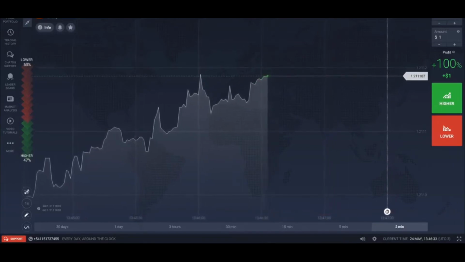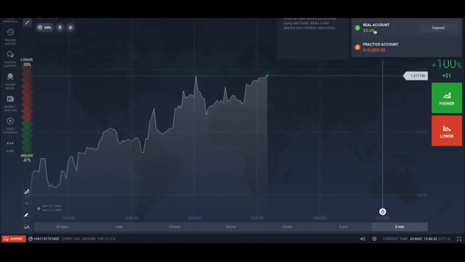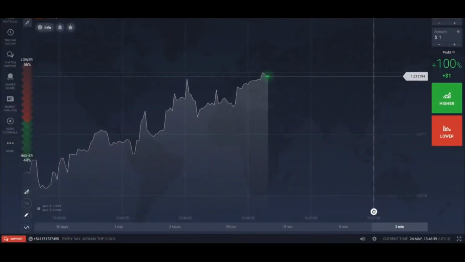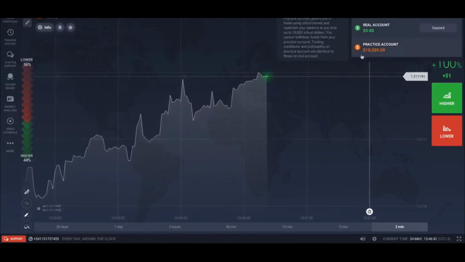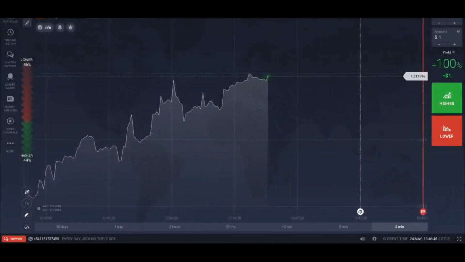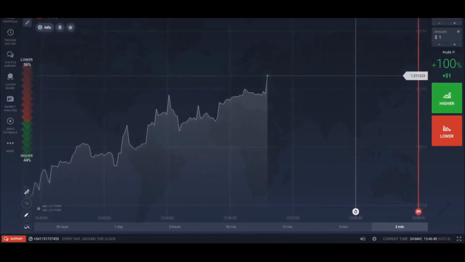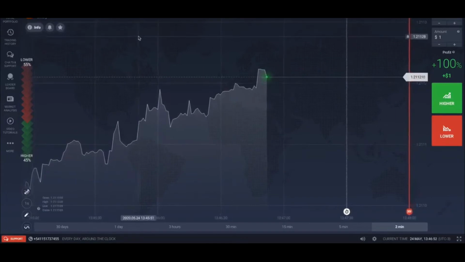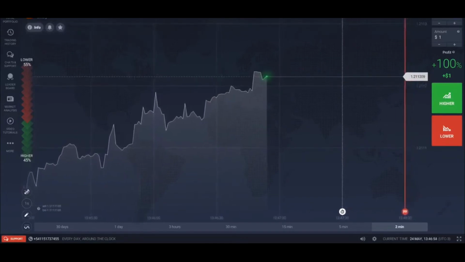Okay, so that's where you would go, and you can switch between the real account and the demo account. I don't have any money on this one since it's a new account, so we're just going to hit the demo, and that's it. Okay, so obviously, like I said, you have the currencies here at the top. We're just going to exit out of these. And to add one, it's very simple. All you have to do is just click that.